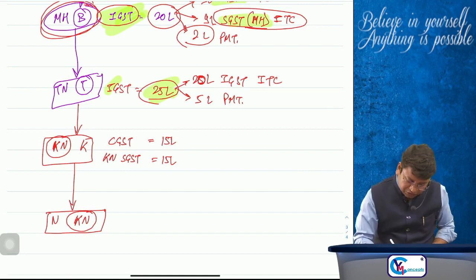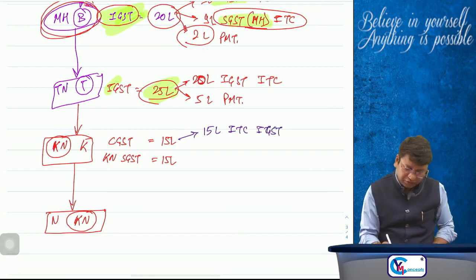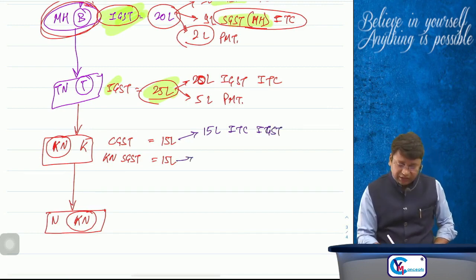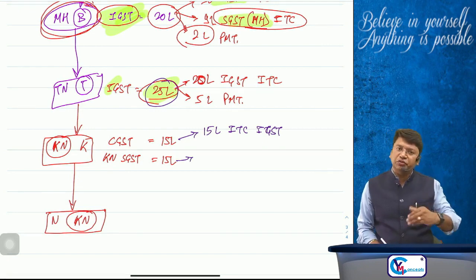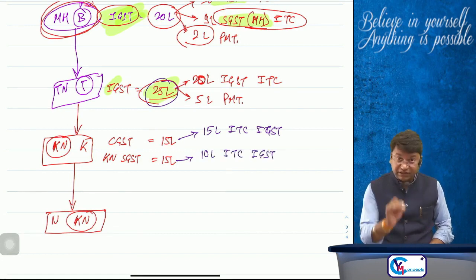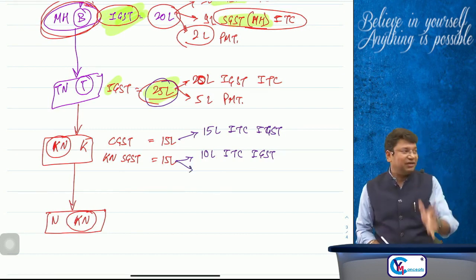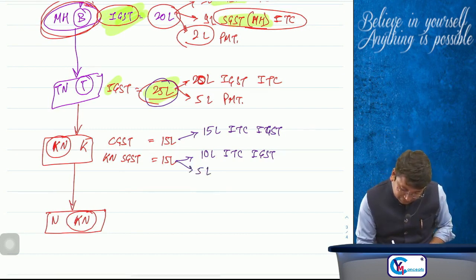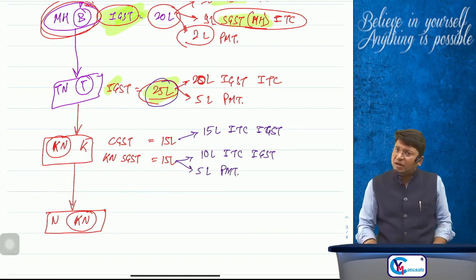No worries. Suppose he is using the entire 15 lakh ITC of IGST towards payment of CGST, and sir, he was having ITC of rupees 25 lakhs, out of which 15 lakh he has used for payment of the CGST liability. Now the remaining 10 lakh ITC he will use for payment of SGST, which is Karnataka SGST, and out of the 15 lakh, 10 lakh he has paid through credit. So the remaining 5 lakh he has made through bank. He has made the payment.